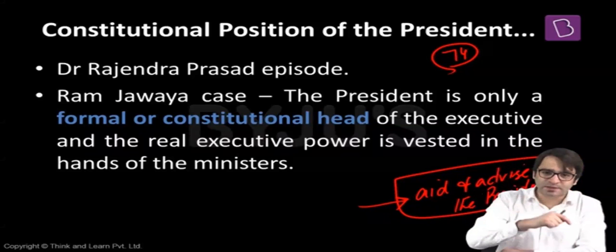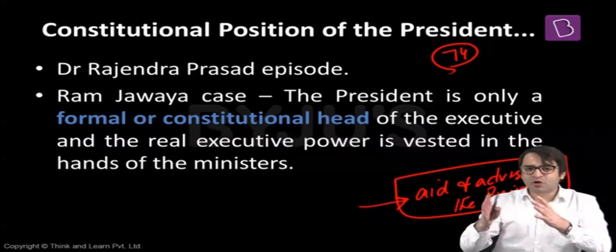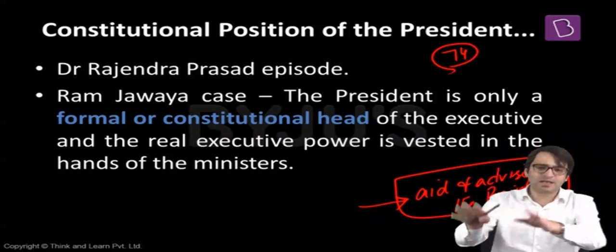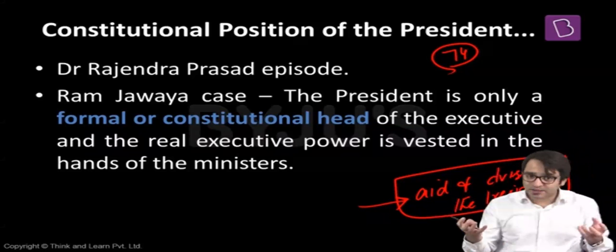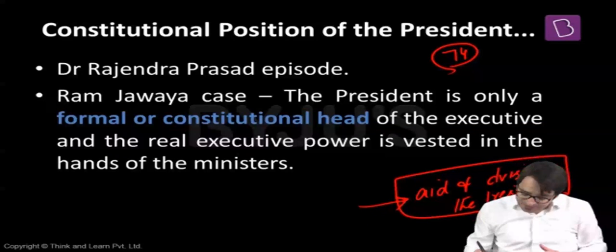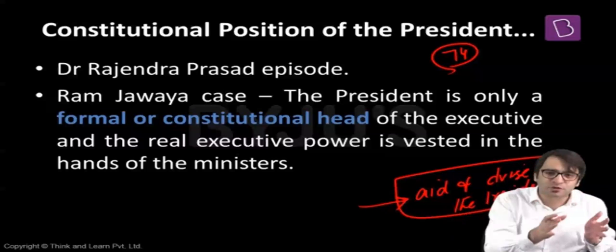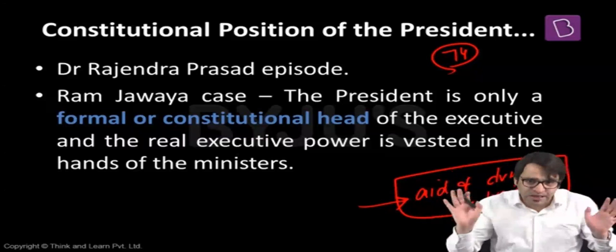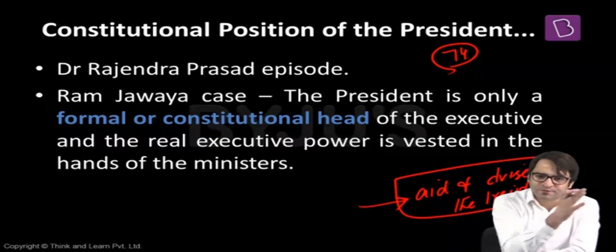He says, look at Article 74 of the Indian Constitution. It only talks about there shall be a Council of Ministers headed by the Prime Minister to do what? To aid and advise the President. Where is it mentioned that whatever advice is given by the Prime Minister is binding on the President of India? It is not mentioned anywhere in the Constitution. Since it is not mentioned, the President can take independent decisions as well, without the aid and advice of the Prime Minister and his Council of Ministers. So there was a clash between the first President and the first Prime Minister.